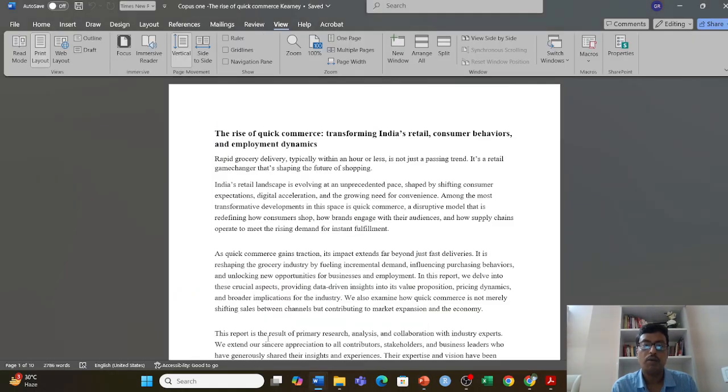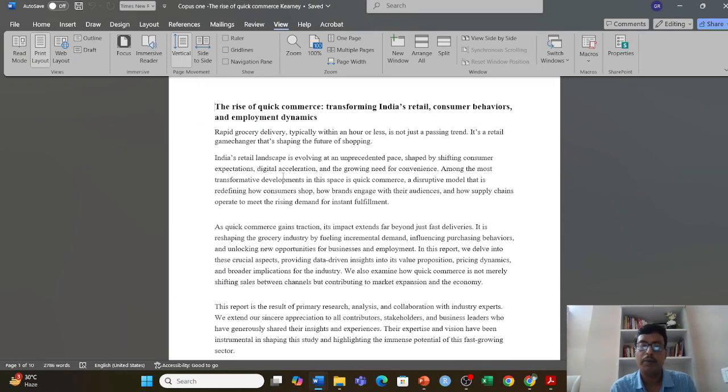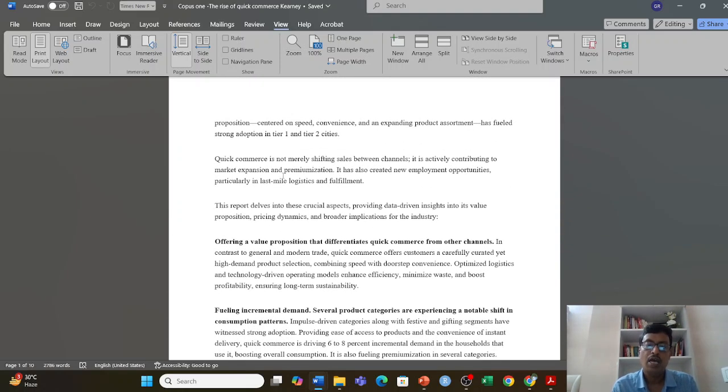This is one of the corpora that I have taken from Kearney, and this data set is one interview or maybe one market research. You can take several market research data sets, and then you should analyze them based on a single research question. So I have taken this as a corpus, and I will upload this data to generative AI for the analysis.